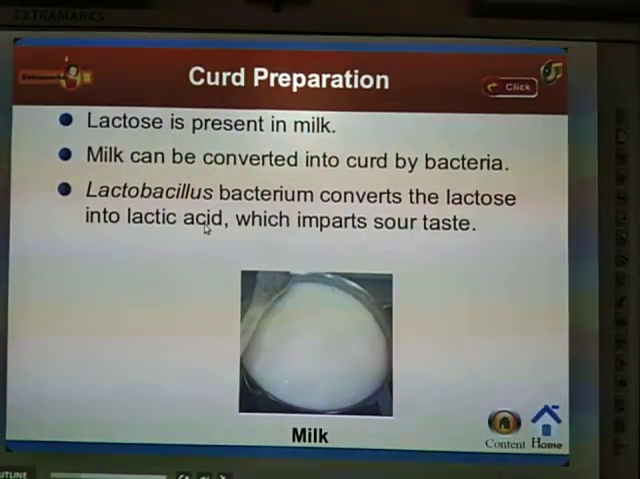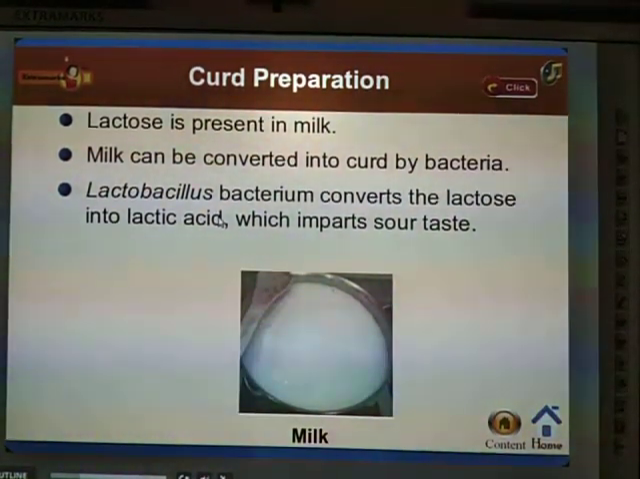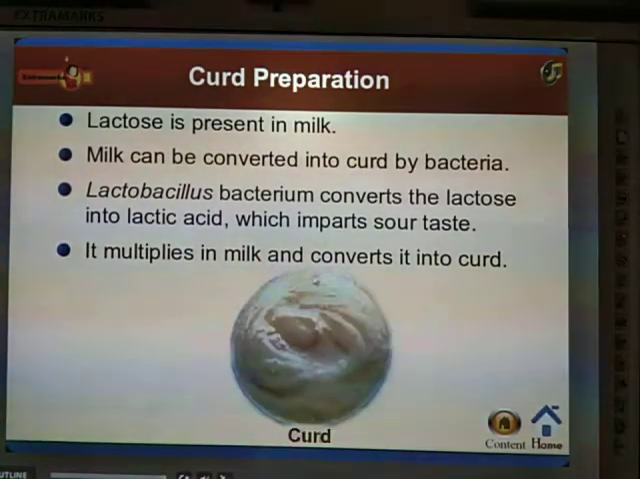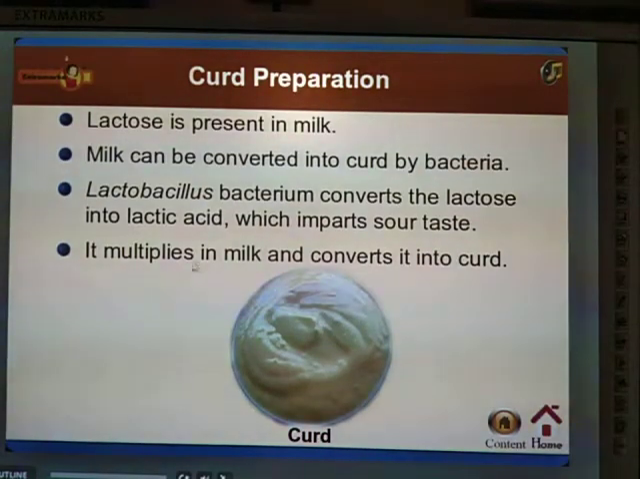In class 7 you have studied about acids and bases. Acids are generally sour to taste. So by this bacteria, lactobacillus, converting lactose into lactic acid, we get the sour taste. It multiplies in milk and converts it into curd.